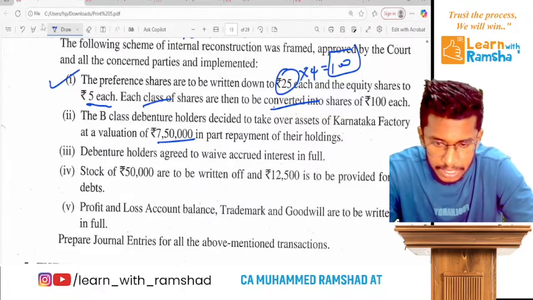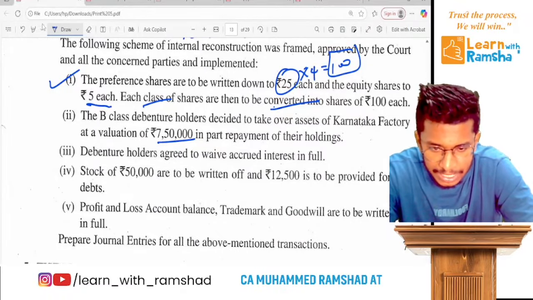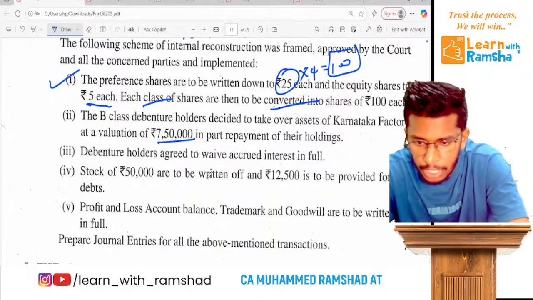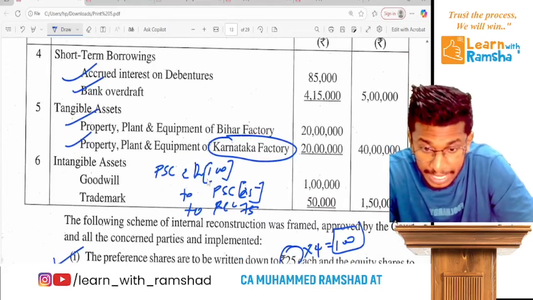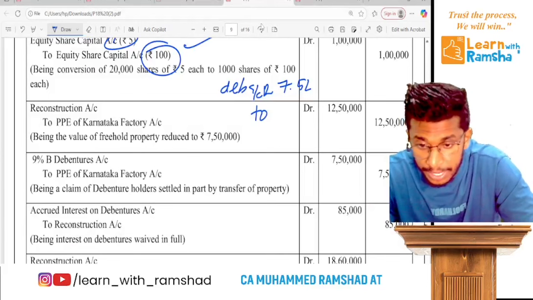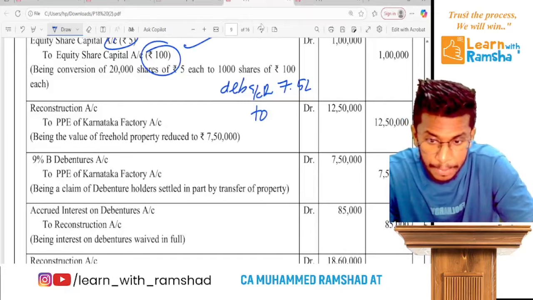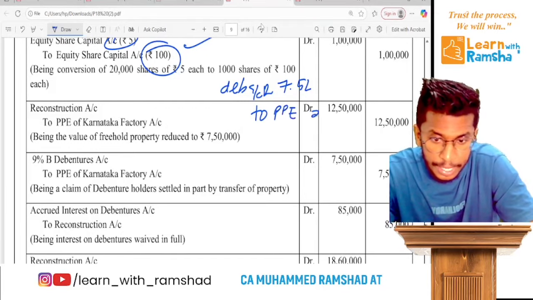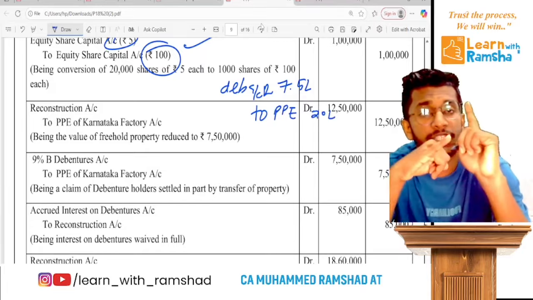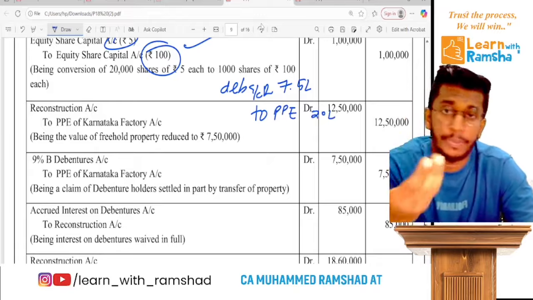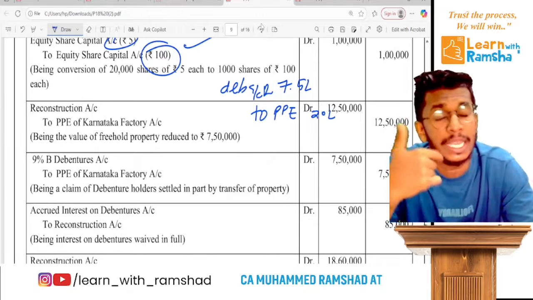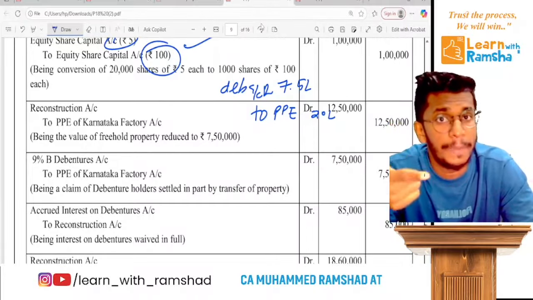The B class debenture holders take over the assets of Karnataka factory. Actually, the book value of Karnataka PP was 20 lakh. So the PP is cancelled by 20 lakh. Now remember, the asset is decreased by 20 lakh, but its fair value is actually 7,50,000. So the debentures will be decreased only by 7,50,000.